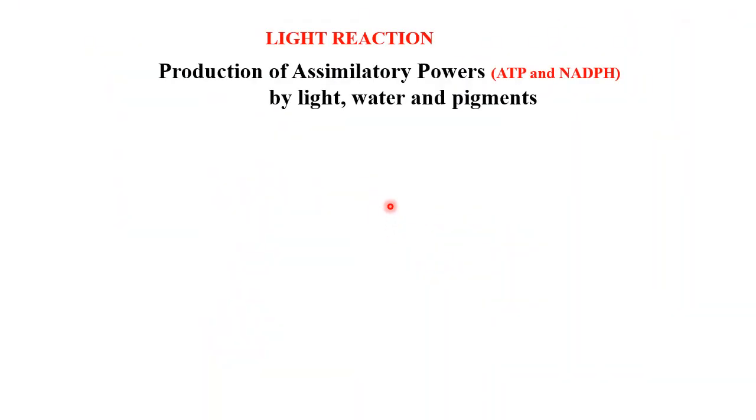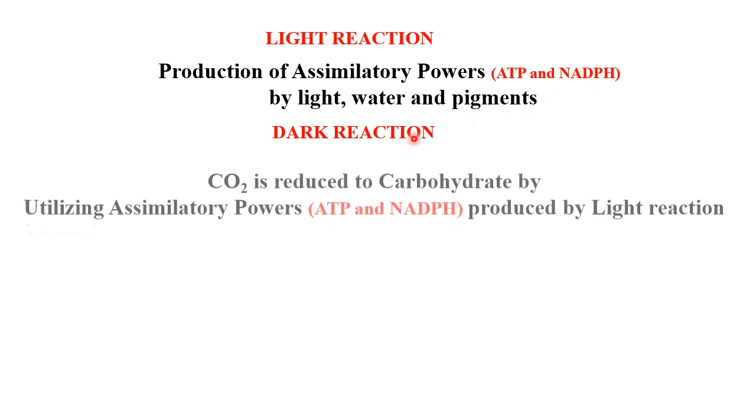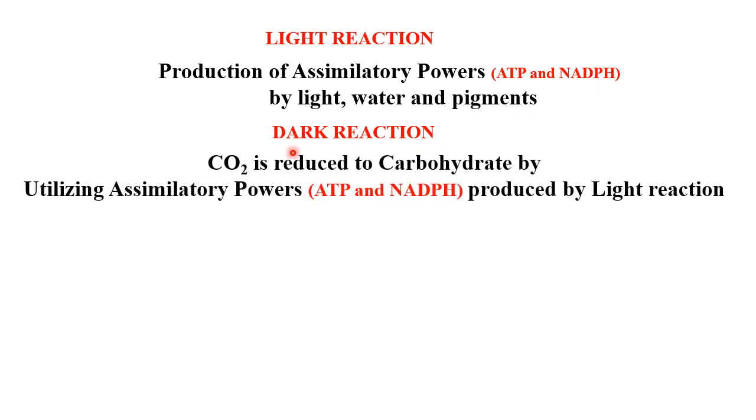Photosynthesis starts with the light reaction where the assimilatory powers are produced in the form of ATP and NADPH by using light, water and pigments. Later on, these assimilatory powers are used by the dark reaction, where carbon dioxide is reduced to carbohydrate using those assimilatory powers.